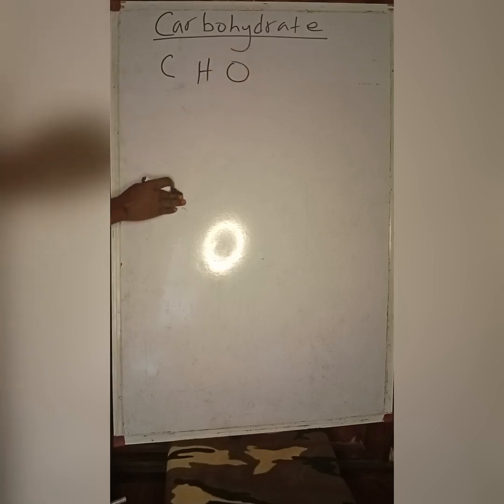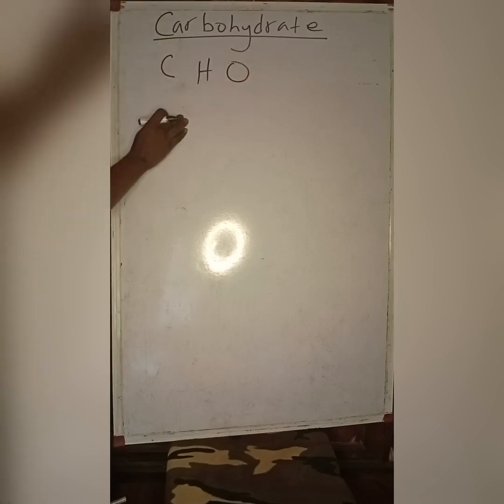What is carbohydrates? Now, carbohydrates is a compound or a polymer that usually contain carbon, hydrogen, and oxygen in this proportion.